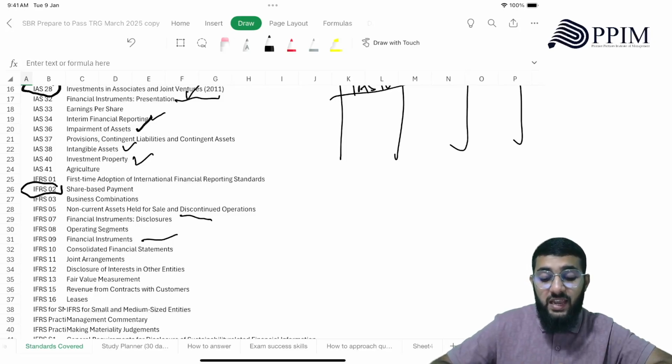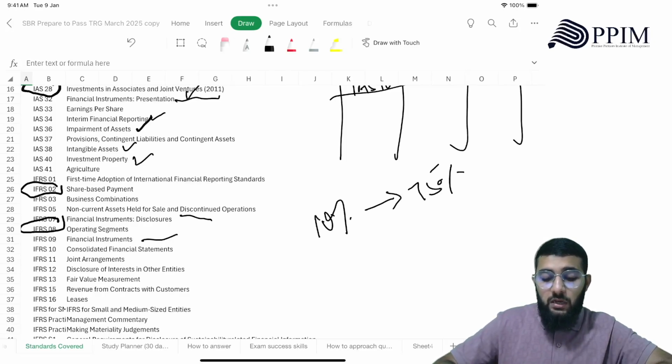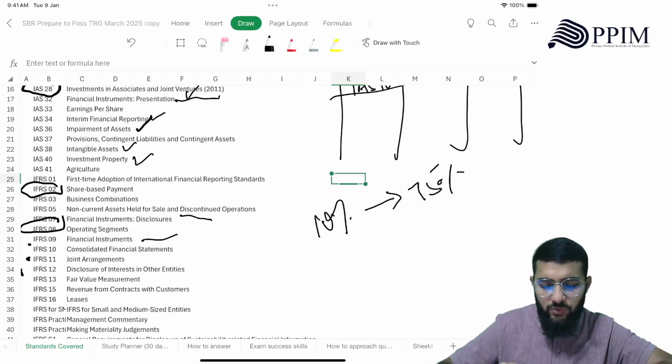IFRS 8, again, you need to know the criteria, the 10% versus the 75% criteria. That's important. Then IFRS 10 and IFRS 12 are related to group accounting, and you need to know that as well.